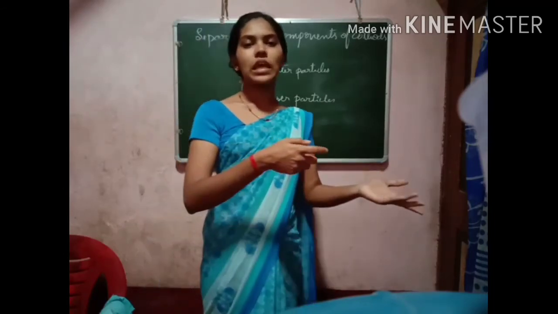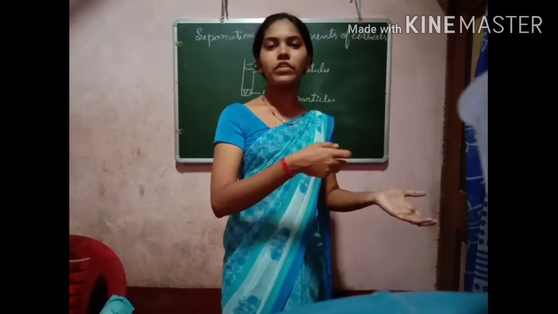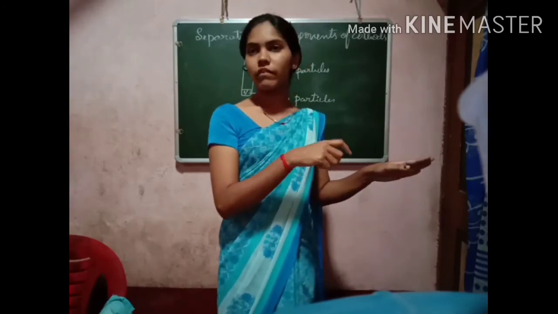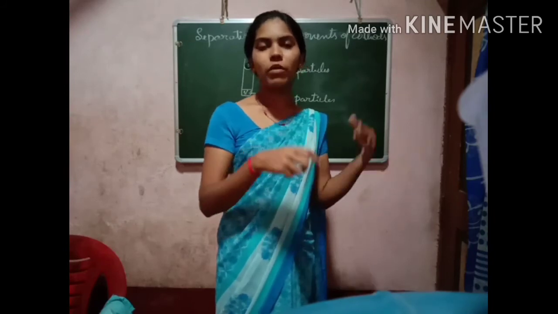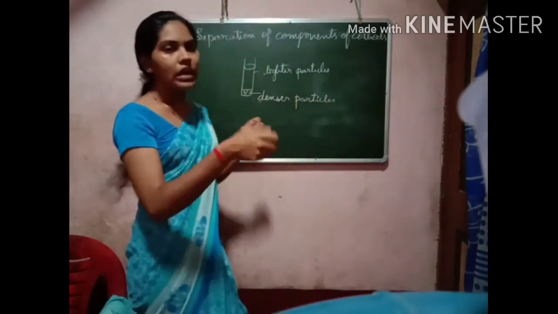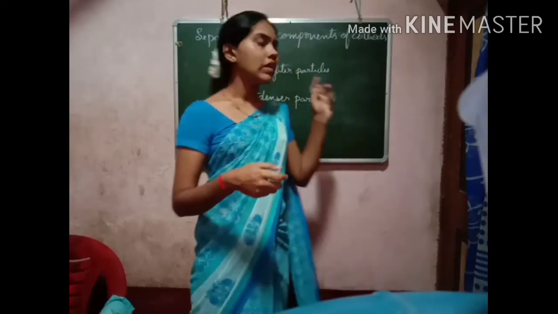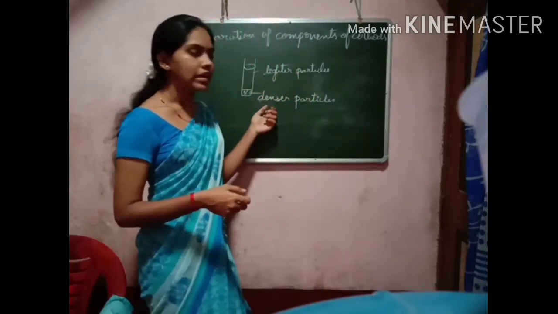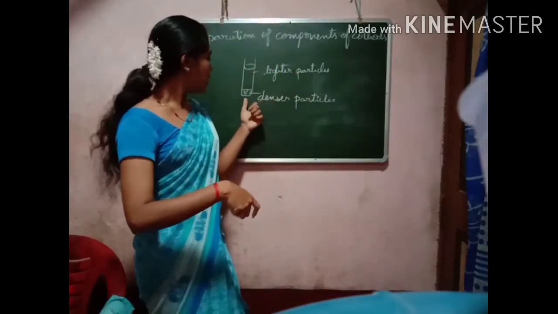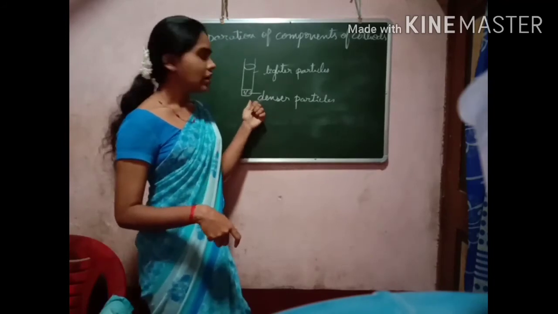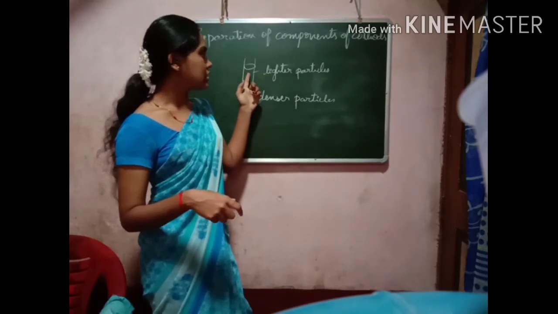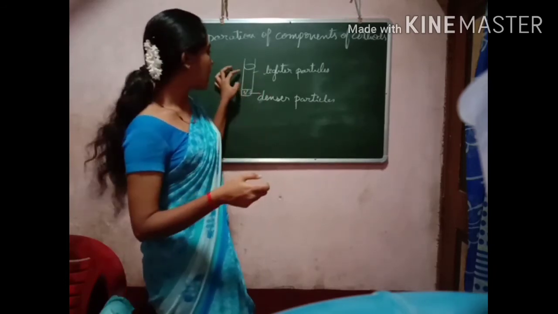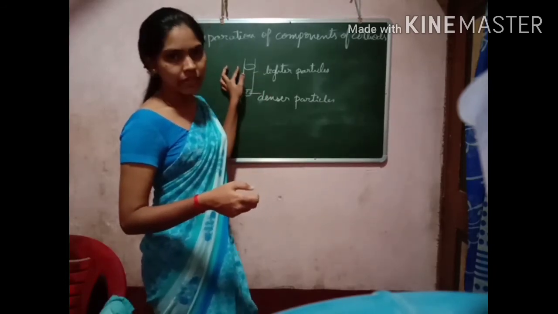When you keep it undisturbed for some time, it will settle down and form two layers. Here also, when you spin rapidly, they will form two layers. Denser particles are forced to the bottom surface, and the lighter particles will remain at the topmost level.